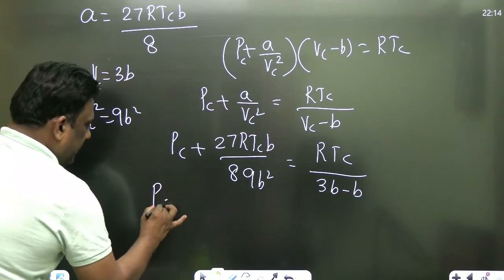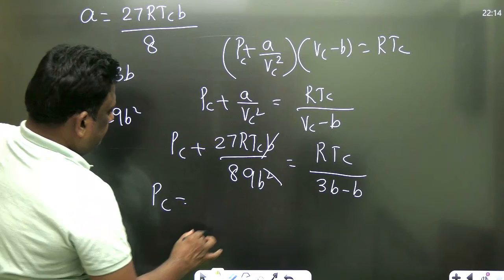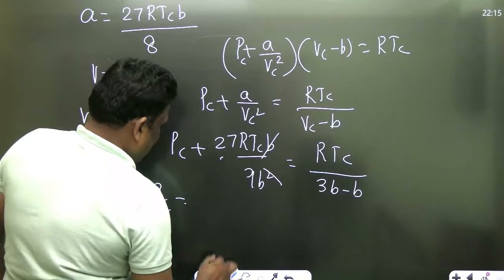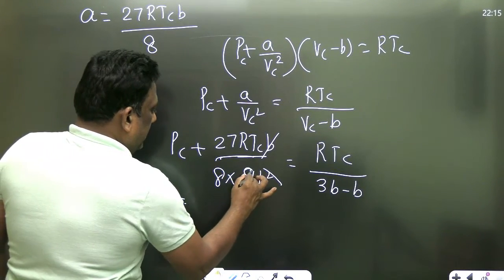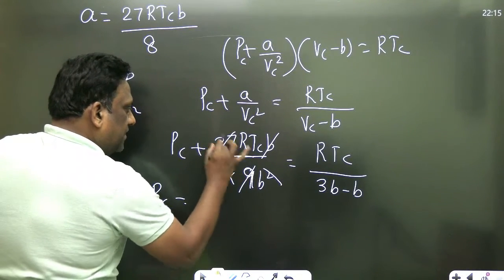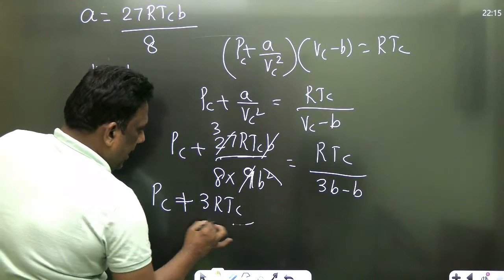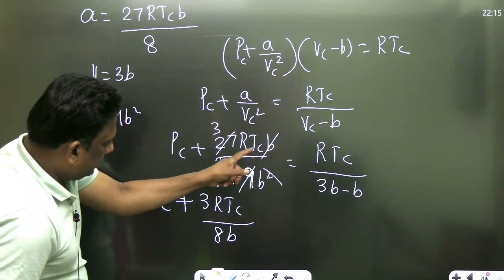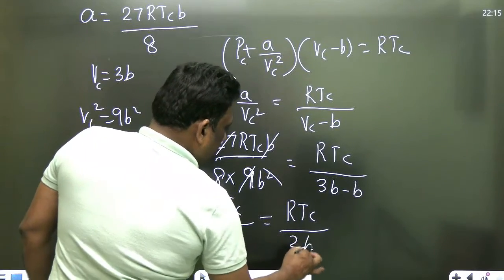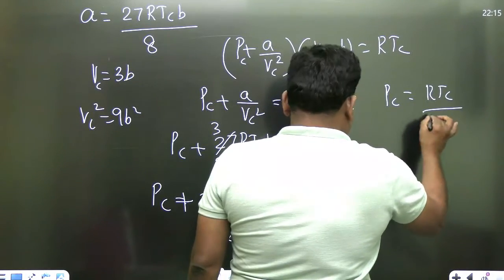So therefore PC is equal to, will something cancel? B will cancel, sir. And 8 into 9, it's not 89. Don't get confused, sir. Here it is 8 into 9B square. This 9B square has come from this 9B square. So 3 ones are 3, 9 ones are 9, 9 threes. So P plus 3RTC by 8B. 3RTC by 8B is equal to RTC by 2B. Okay. So therefore PC is equal to RTC by 2B.